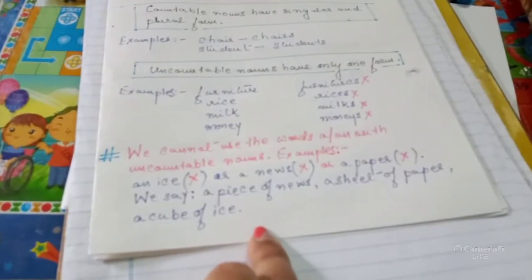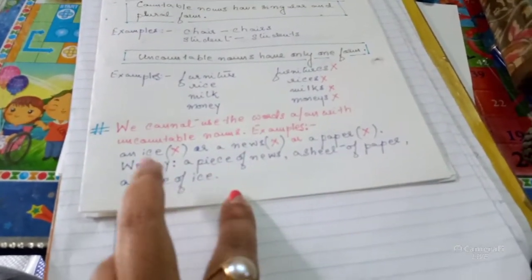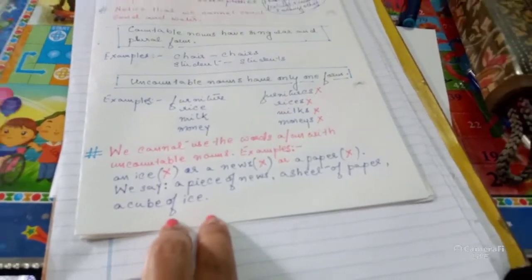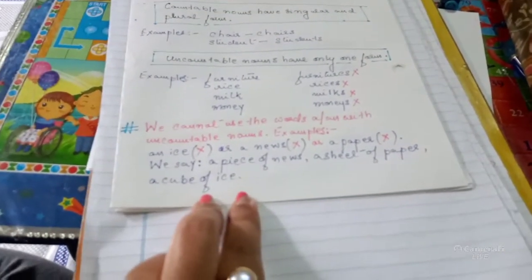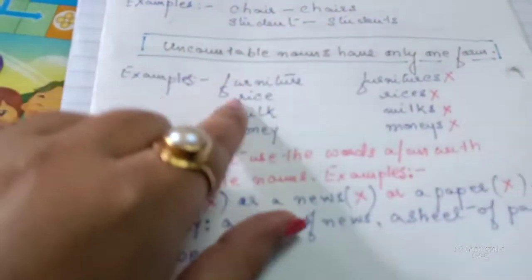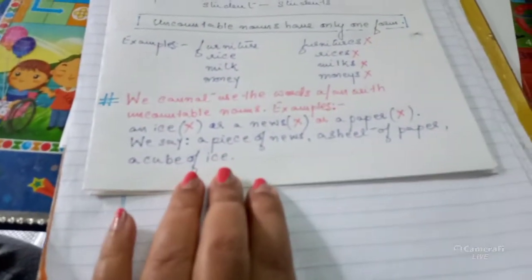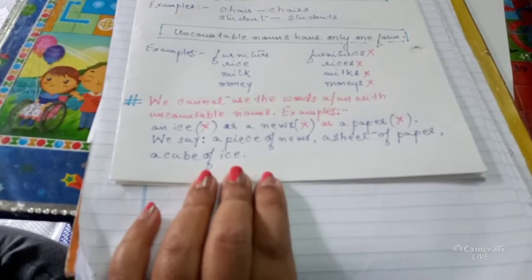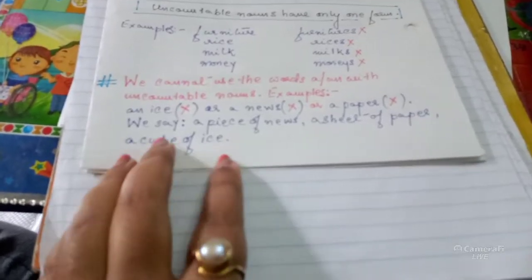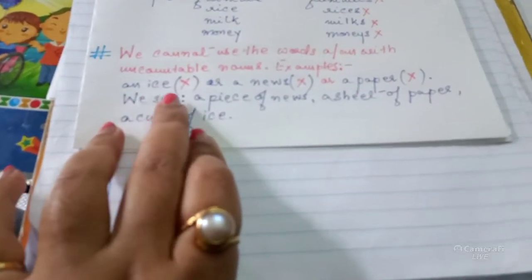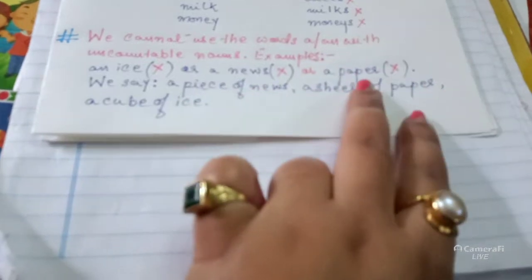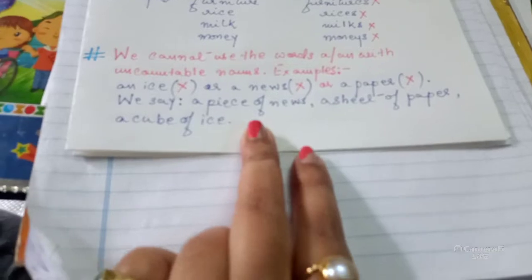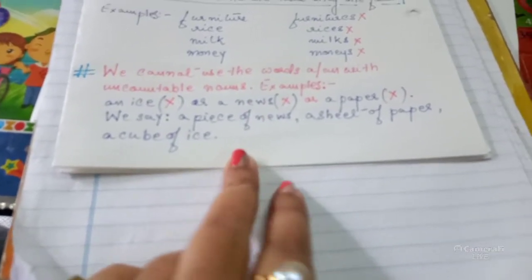Do you get it, children? What do I mean to say? An uncountable noun does not have a singular or plural form. It has only one form, as I have shown you in the examples, and it does not use a or an before its word. We do not write an ice, a news, a paper. Rather we write a piece of news, a sheet of paper, and a cube of ice.